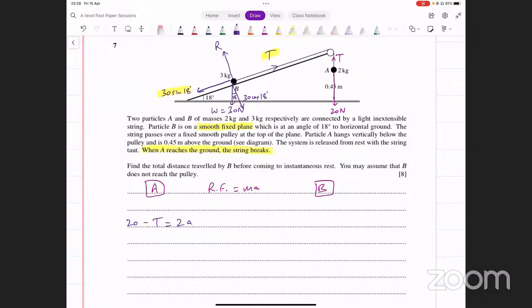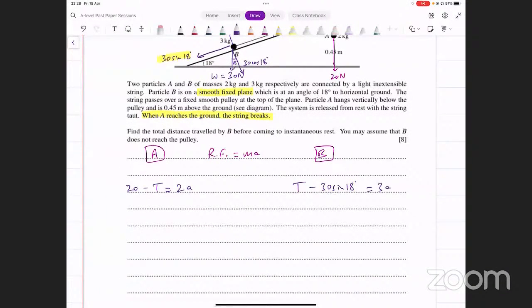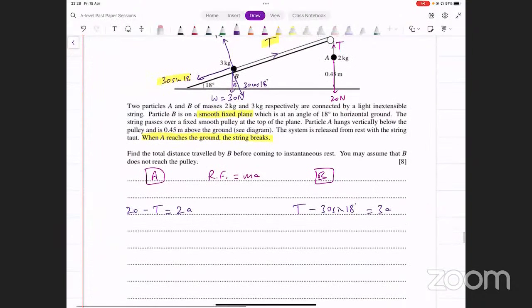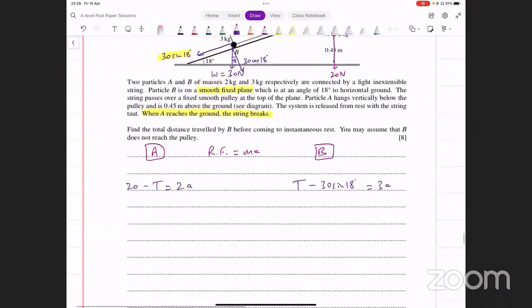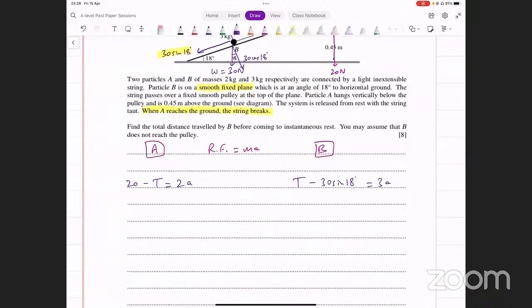एक equation आ गई. What about B? Particle B में क्योंकि movement right side पे हो रही है, the forward force is this tension. We have tension minus 30 sine 18, and that is equal to mass of B, which is 3 times acceleration. You'll solve these 2 equations. इससे आपको A की value मिल जाएगी, acceleration मिल जाएगी particles की. ठीक है? Let's do this quickly. इनको हम क्या कर सकते हैं? इनको हम इस तरह से कर सकते हैं. Add कर लें दोनों equations को.